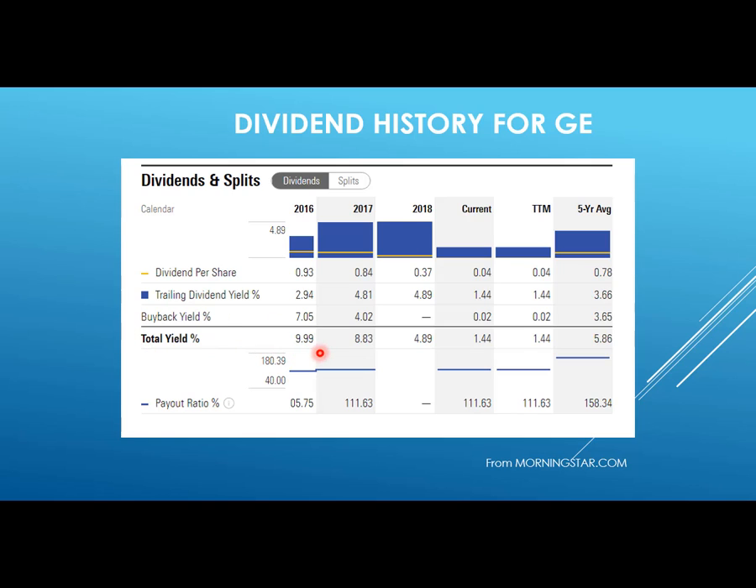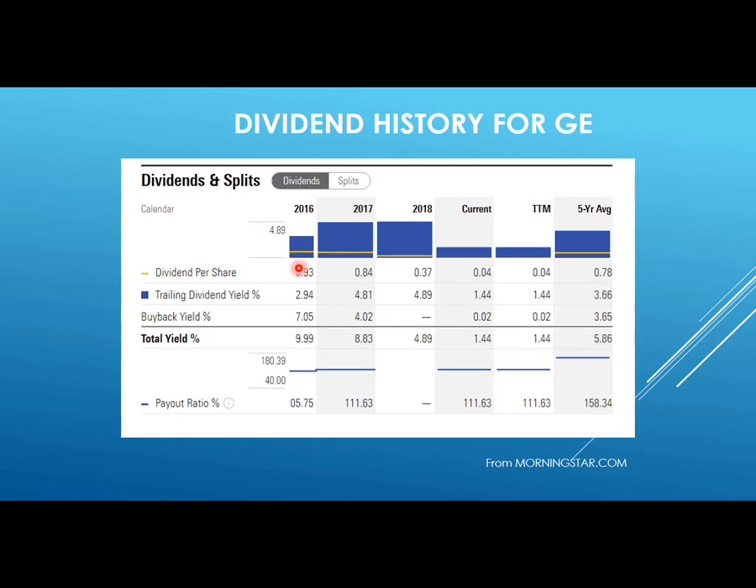As we can see here, we have a total yield presented historically. So back in 2018, the yield was 4.89%, and the dividend per share was 37 cents a share. We can see that this dividend has been going down over time. That would be a concern to us. By the same token, the yield has been going up, so that would be a good thing to know as well.